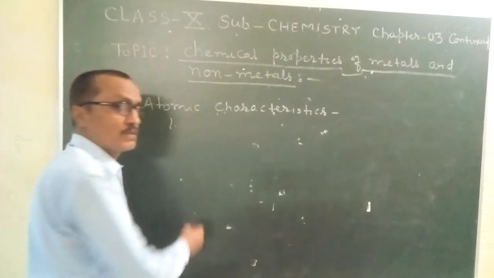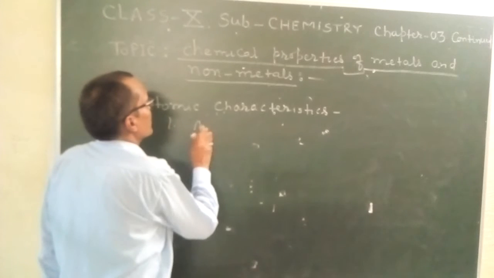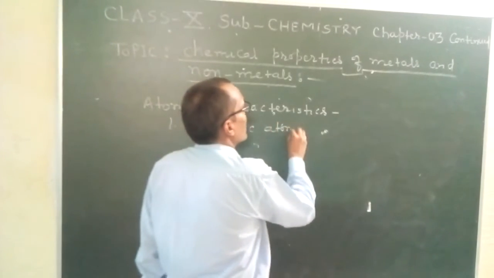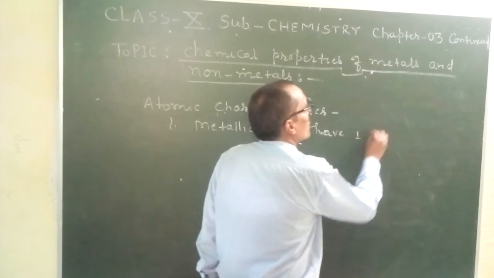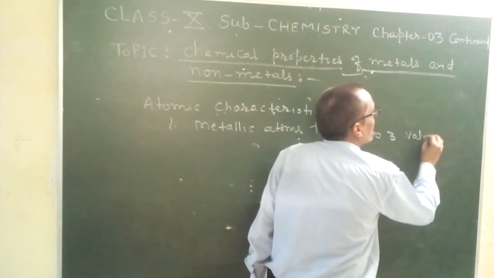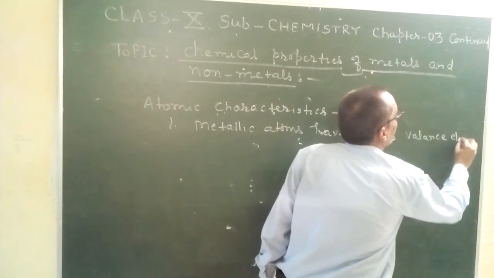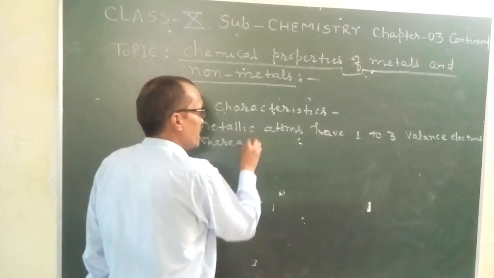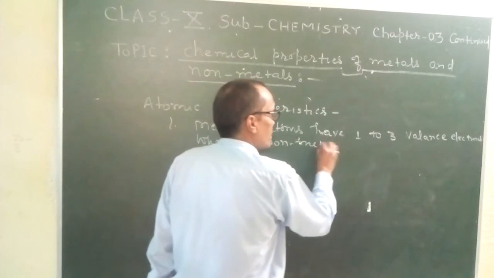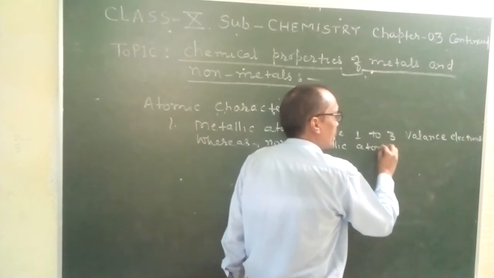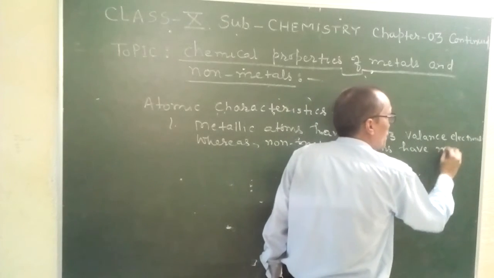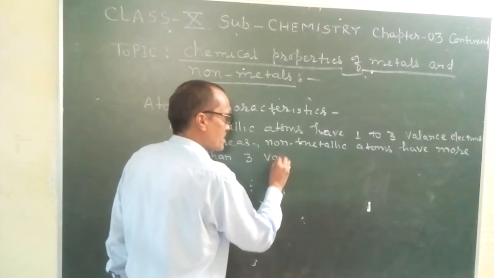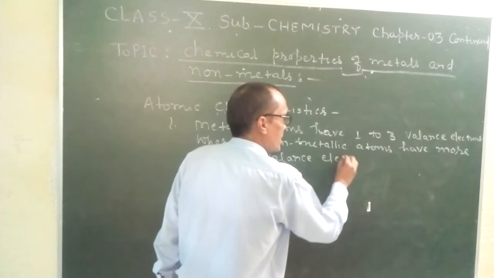So, metallic atoms have 1 to 3 valence electrons, whereas non-metallic atoms have more than 3 valence electrons.